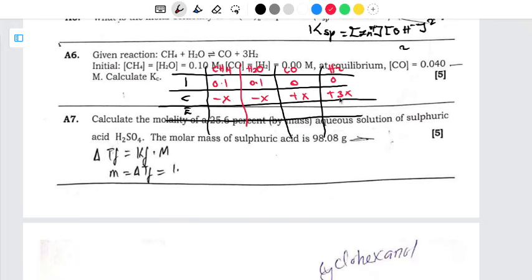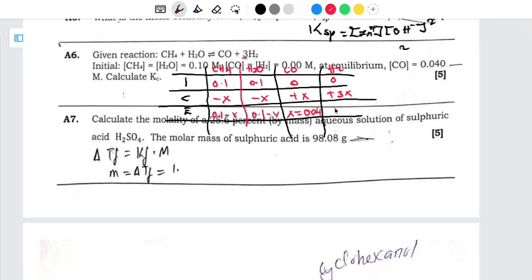The reason why I'm saying plus 3x is because we have a 3 here, while these are just having 1, 1. Then in terms of the equilibrium, at equilibrium, carbon dioxide is having 0.04. But for these, what are we going to have? We're going to have 0.1 minus x. Then here 0.1 minus x. Then for this one, since it is having 0.01, meaning x is going to be equal to 0.04. That is what it is saying at equilibrium, isn't it? At equilibrium, this one is having that.